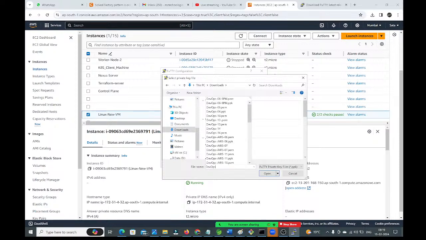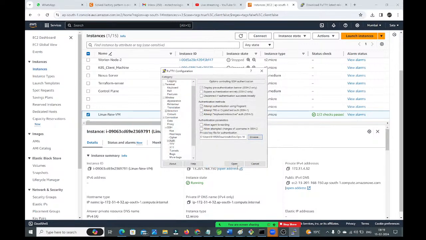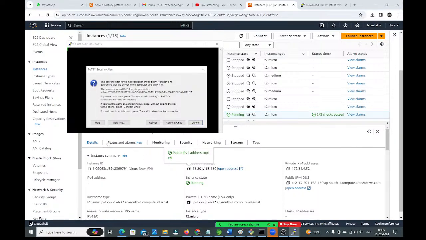DevOps iPhone 14 is the name we have given. See, you got this DevOps iPhone 14 here. You have downloaded that, guys. Now click on Open. Here we have the Open option.